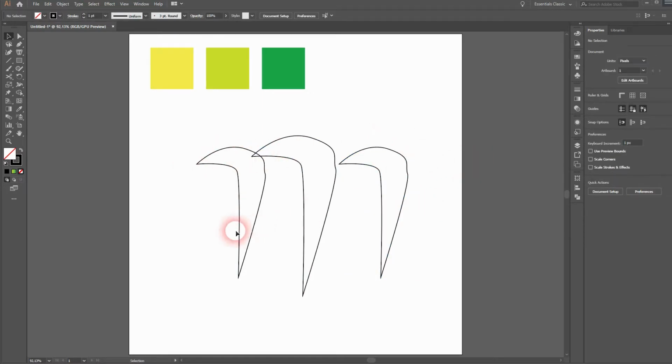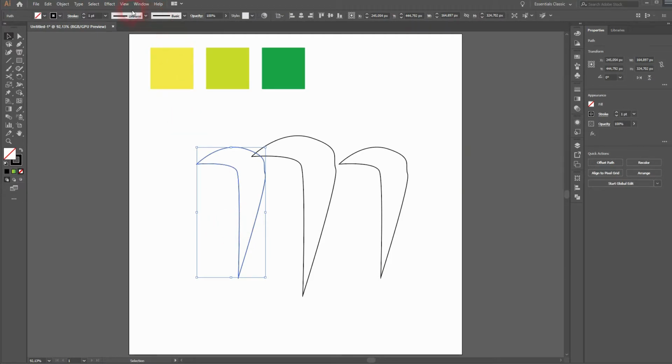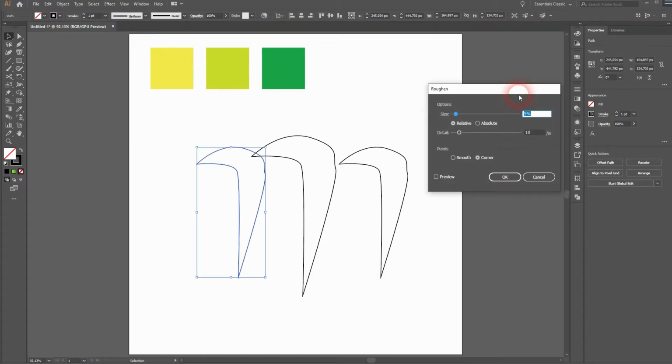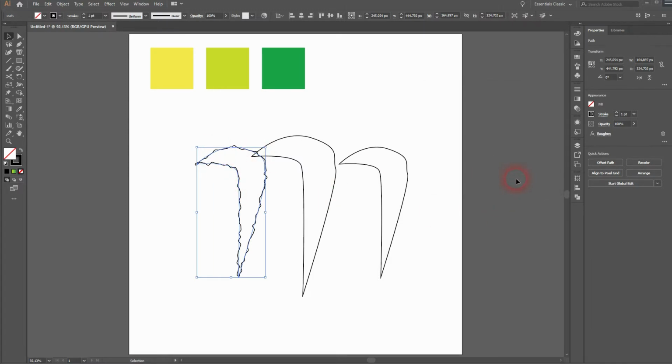Let us select the left one first, then go to Effect, Distort and Transform, and then Roughen. Click on Preview and you can see what's happening. So we'll create these wiggly lines. I'll use Absolute and then use a size of around 10 pixels, a little bit less or more. Try it out for yourself. And you can add details or get rid of them. Let us use a smooth point, so not a corner point, and it comes very close.